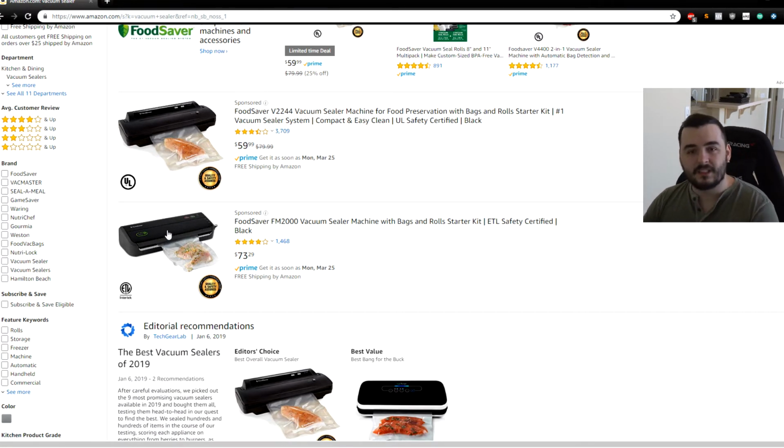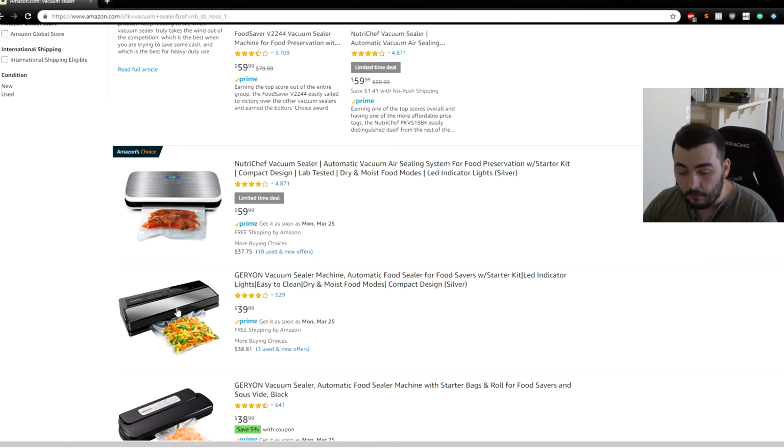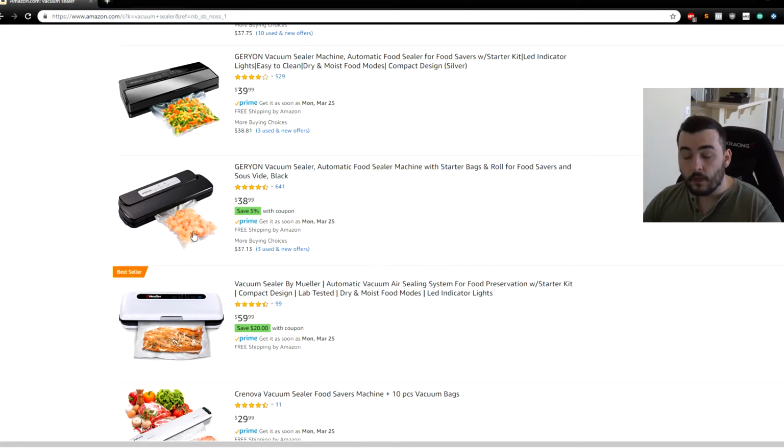Here, we're going to see a sleek design. Here, we're going to see a sleek metal design with a really modern fit and finish to it. Here, we're going to see also a very modern design. And what I want you to do here is apply this to your product as you're going through this process.